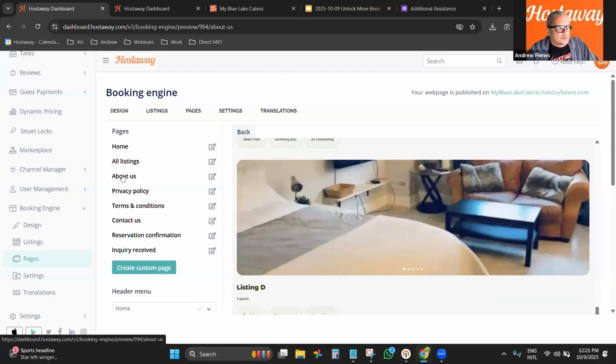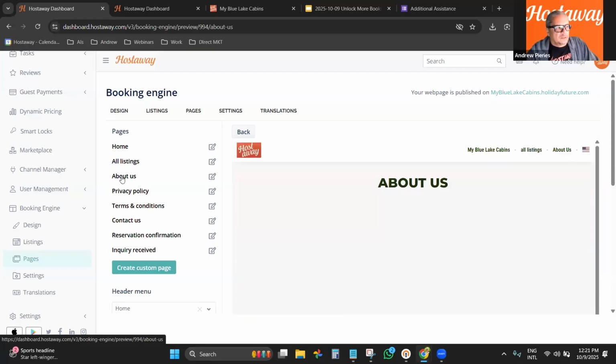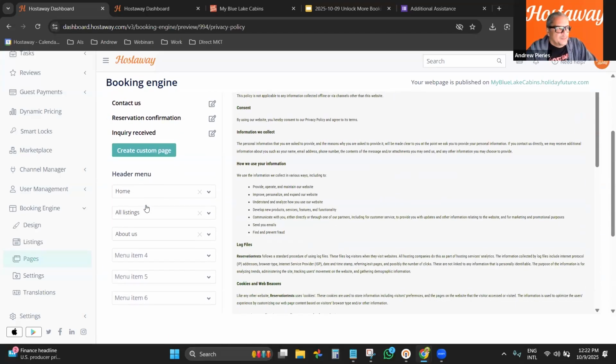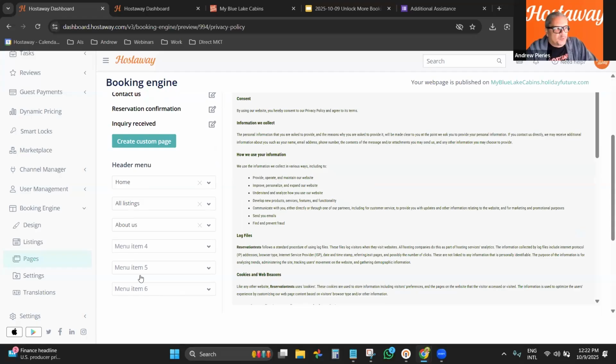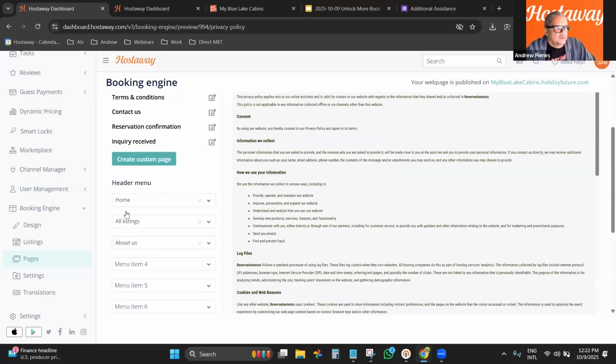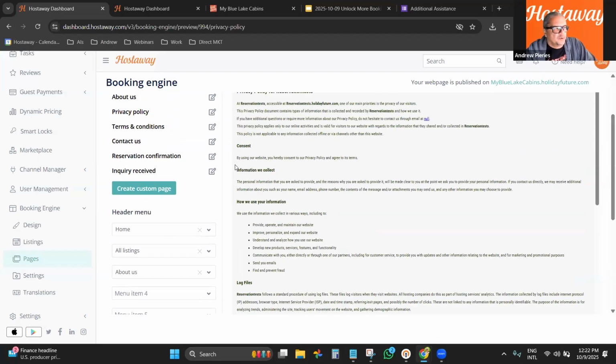So I can click here and I can see all the information that can be published, not necessarily is published. And why is that? Because you can select which pages will be displayed on your website. So you don't have to display them all. You can display just some of them. So on the footer menu or the header menu, you can select and you can modify the order.